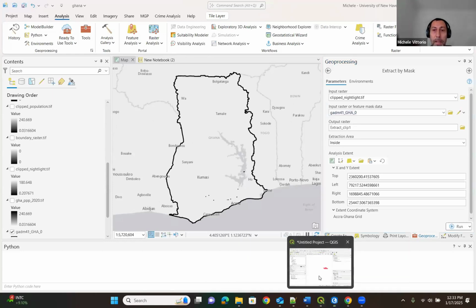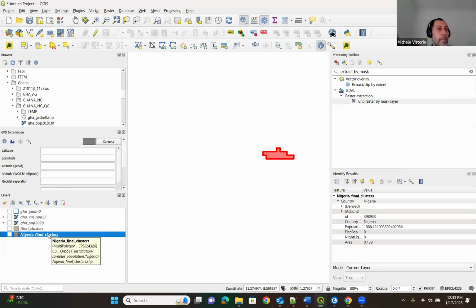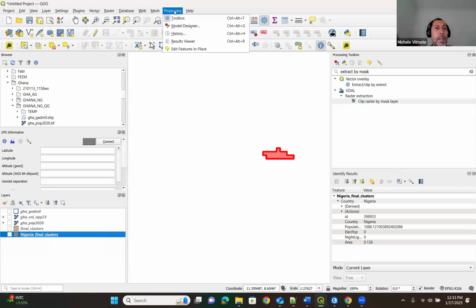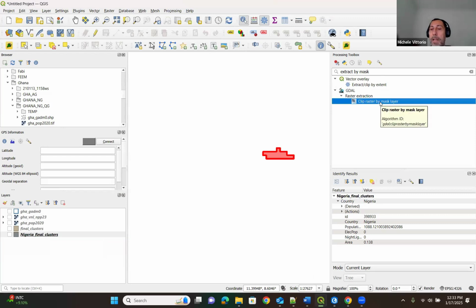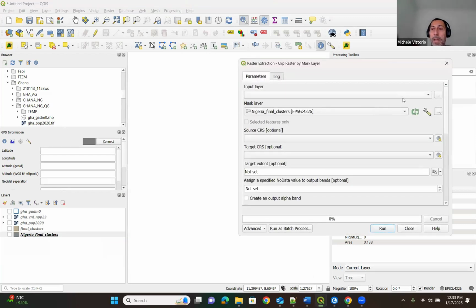You can do the same thing in QGIS by going to the processing toolbox, and you can use clip raster by mask layer. In clip raster by mask layer, you have a very similar interface. Your input layer will be the satellite image, the nightlight satellite images covering the whole world. Your mask layer will be the shapefile with the boundary of your country.